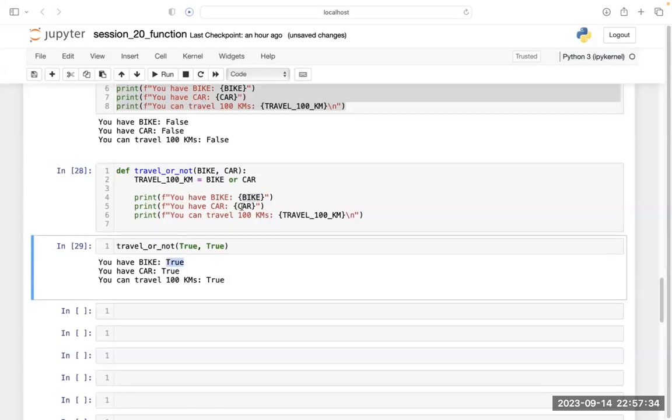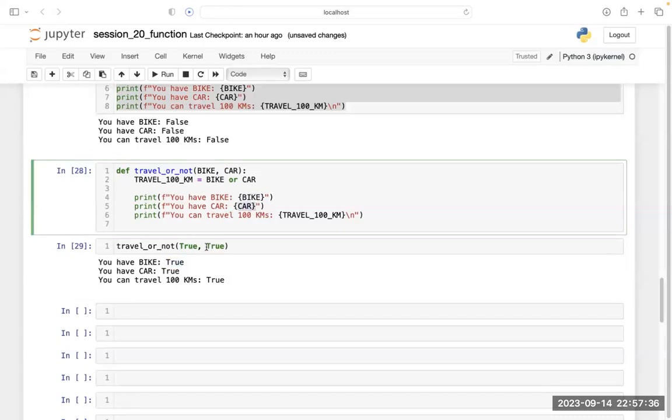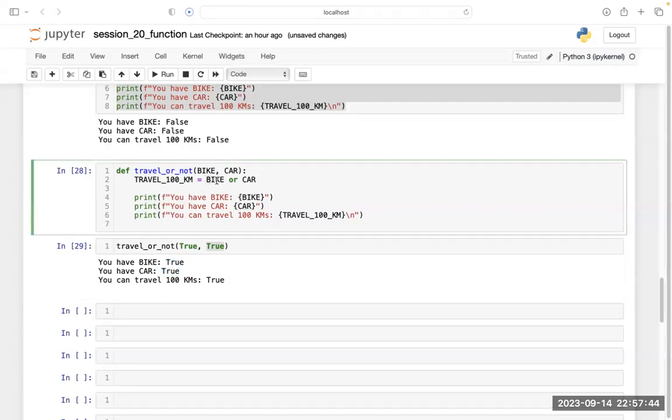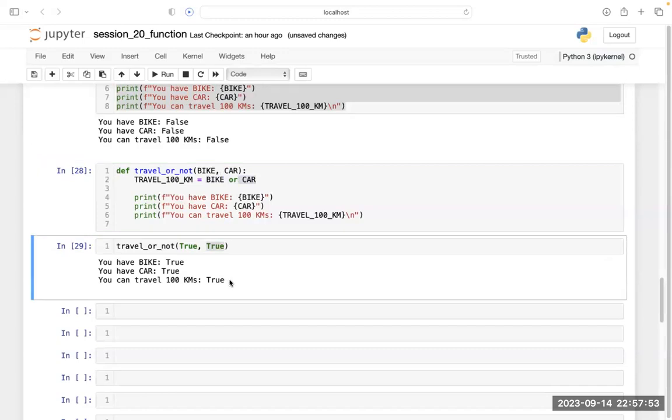In place of car, I have passed true, so I am getting true here. And this is in place of travel 100 kilometers, bike or car. What does true or true give me? True or true will always give me true. So that's why we are getting true here.